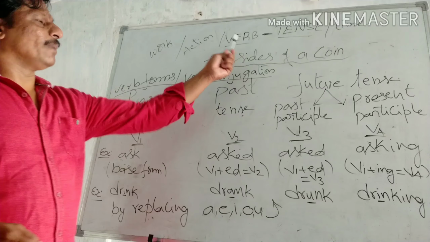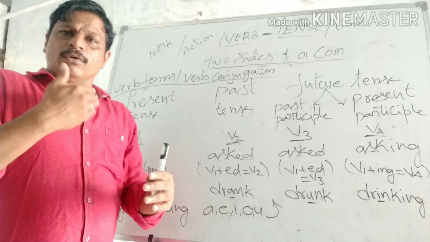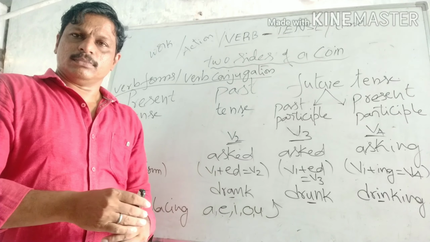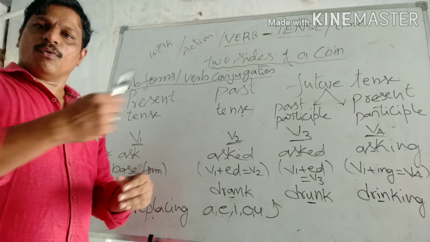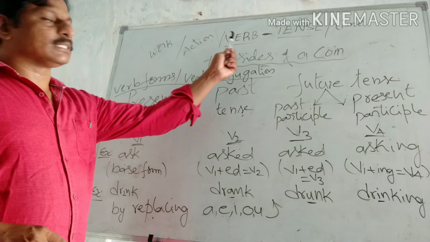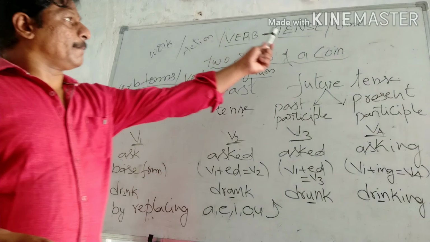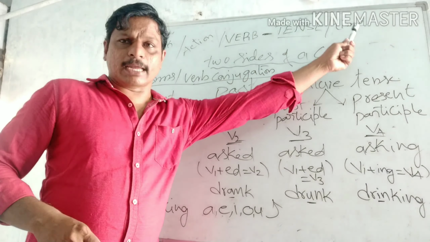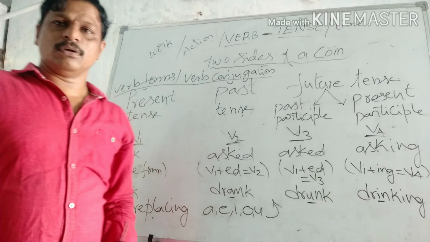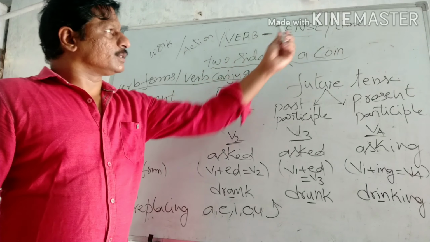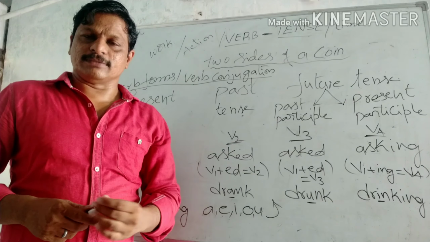As we know, verb means action. From the time we come to this world till we die, we keep on doing some work. All this work that we do is considered as the verb, according to English grammar. Tense means time. In a general sense, tense means time, and time means tense. Verb and tense are action and time. These two are a good combination.